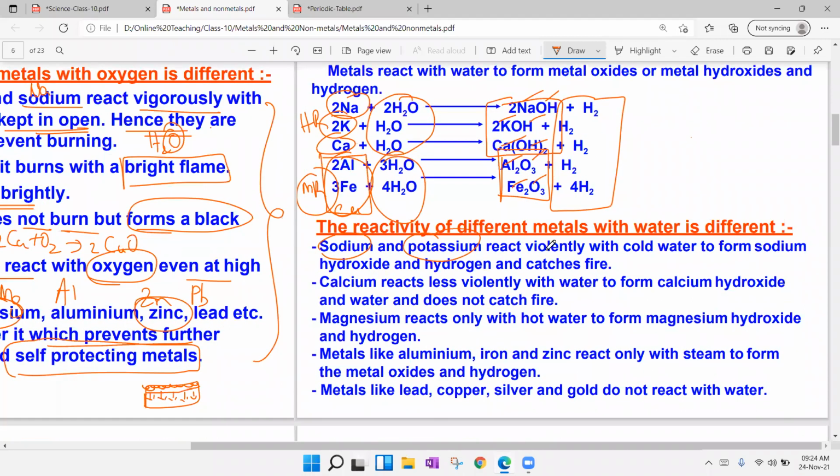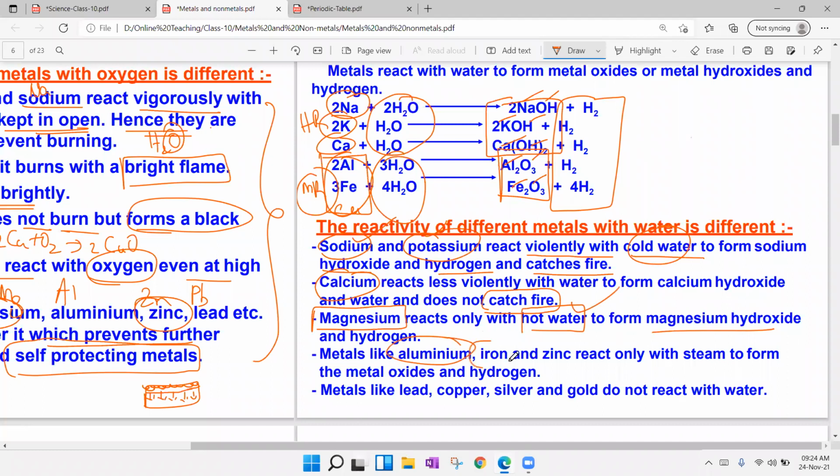Sodium and potassium metals react very violently, very vigorously with cold water to form sodium hydroxide and hydrogen gas, and it catches fire. You see, with cold water, which metals will react? Sodium and potassium. Next, calcium reacts less violently with water to form calcium hydroxide, and it does not catch fire. So calcium can react with water, but much less violently. Another metal we have, magnesium. Magnesium reacts only with hot water, not with cold water, to form magnesium hydroxide.